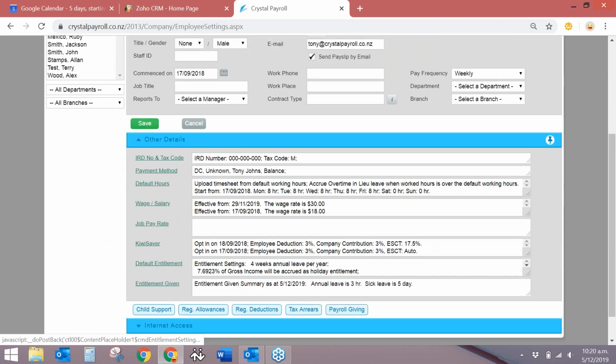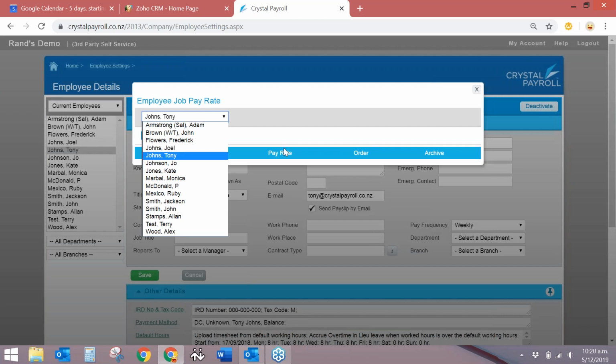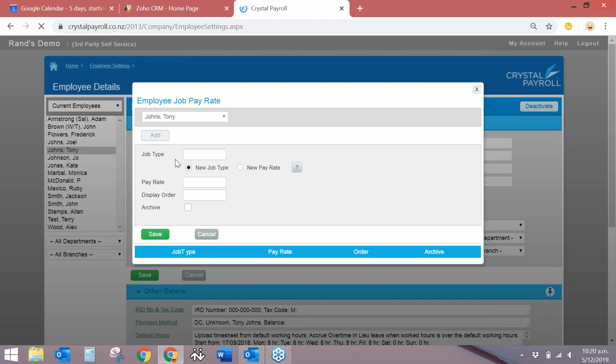You can also set up different job pay rates from here. For example, if you've got an employee that does two different jobs, you can set up two different jobs with two different pay rates and select whichever one they worked.